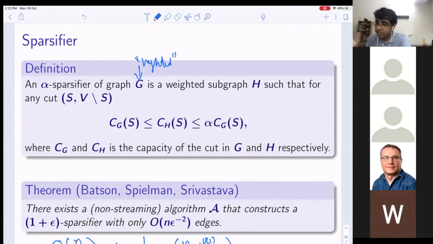But if G is unweighted, Fedor, then your weights are going to be roughly like 2, 4, 8, up to n, multiples, like powers of 2. Thank you. And we will see that. But if G is weighted, you define your weights in terms of the original weight, like 2 to the power i times the original weight.